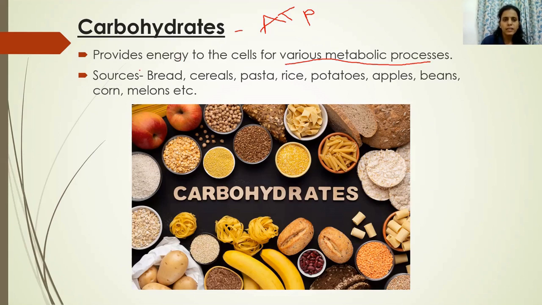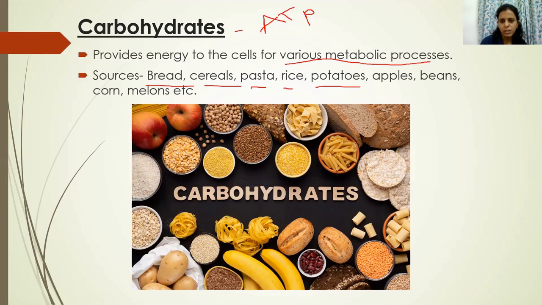The sources of carbohydrates are bread and cereals. Cereals include wheat, rice, millet and so on. Then you have pasta, rice, potatoes, apples, beans, corn, melons, etc. So these are all sources of food which are rich in carbohydrates.